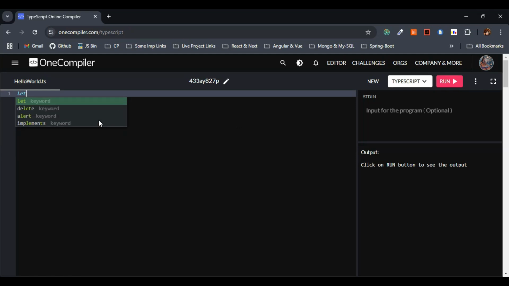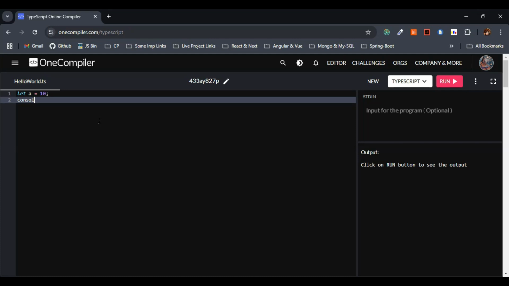Simple example, I'll just come here. Let me assign the variable. Let me consider A, and let me assign this one numerical value 10. Let's quickly log here. What shall I log? Type of A, right? So the output that we need to get here is number, basically, because we have assigned the numerical value to A.